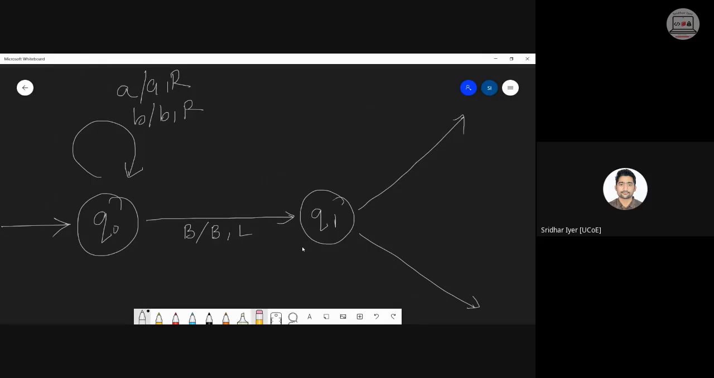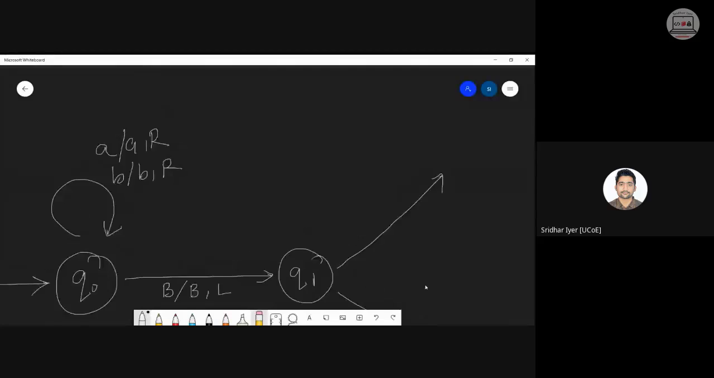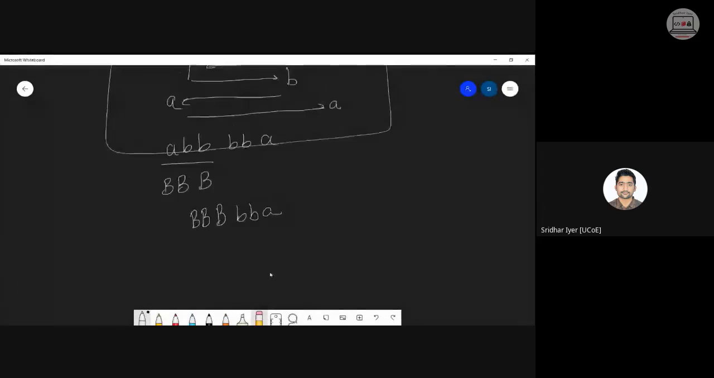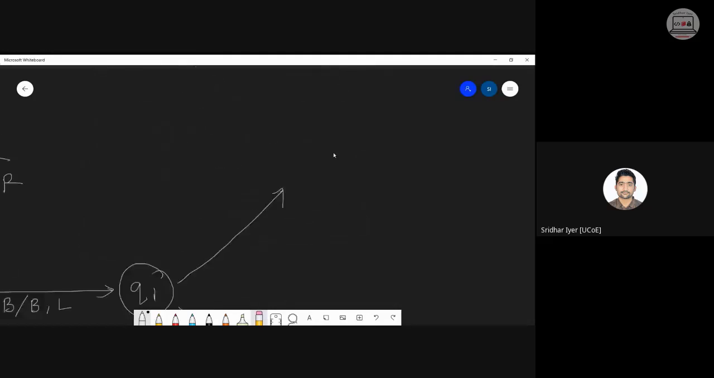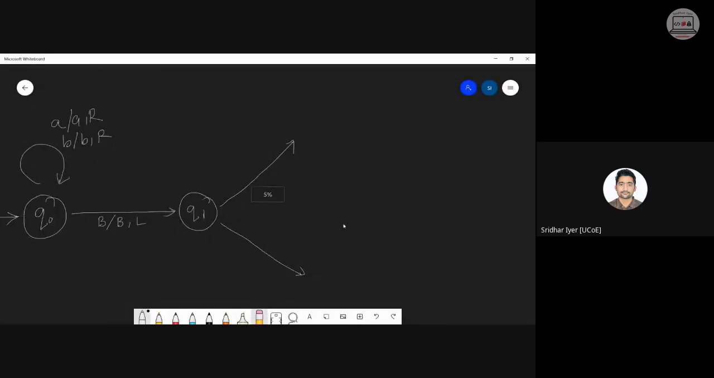So now I am in Q1. What should I do? I have two options. Either I can get an input as A or an input as B. So there would be one path for A and the other path for B.